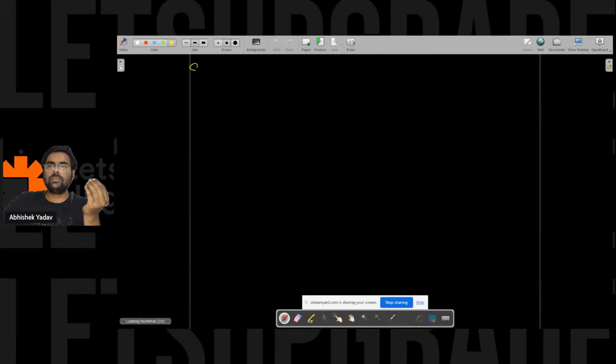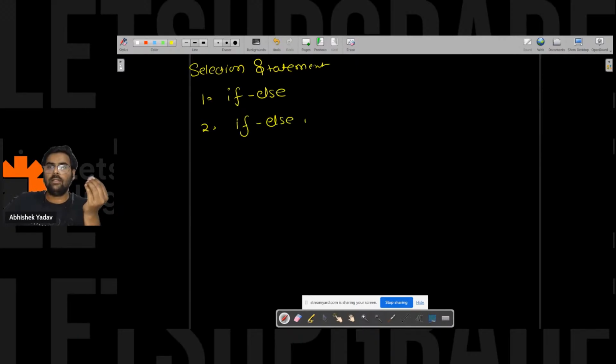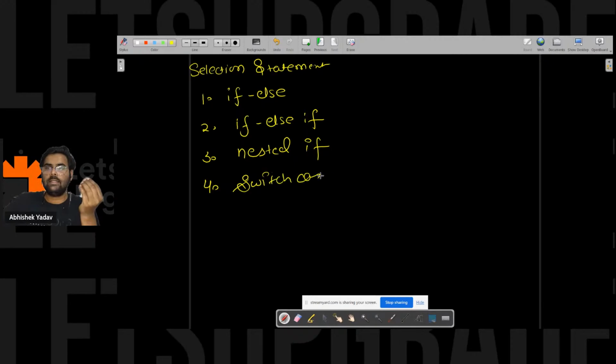So selection statement here. We have multiple selection statements, that is, we have if else, we have if else if, we have nested if, we have switch case, right everyone? So let's start with the first one, that is if else, right?